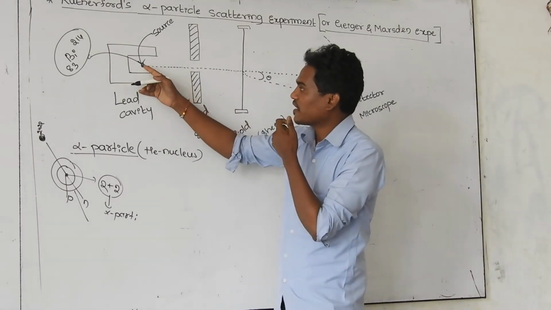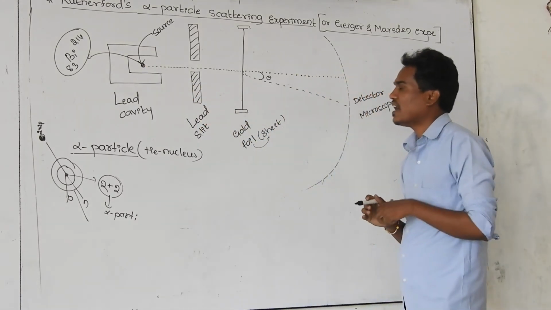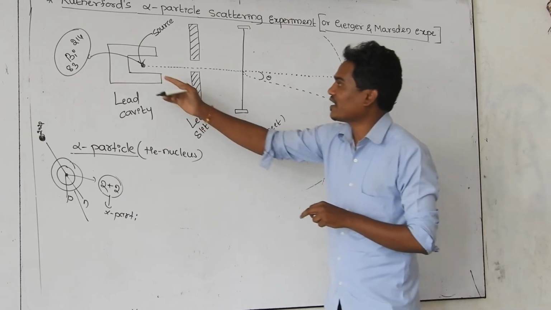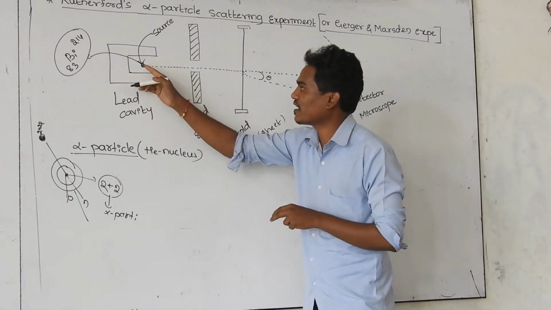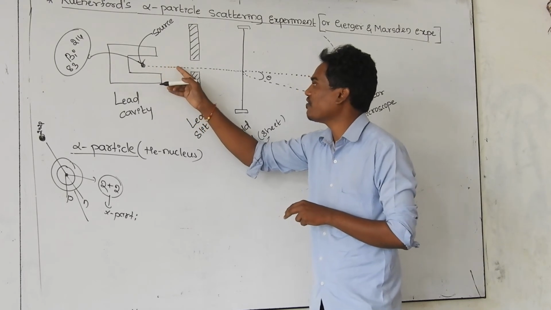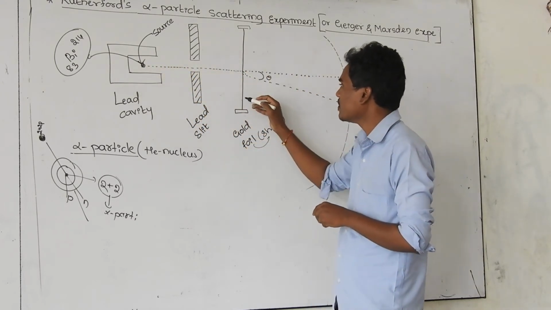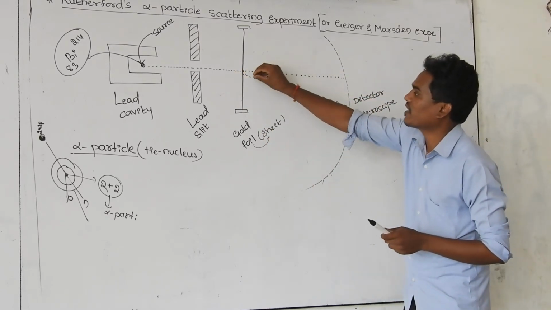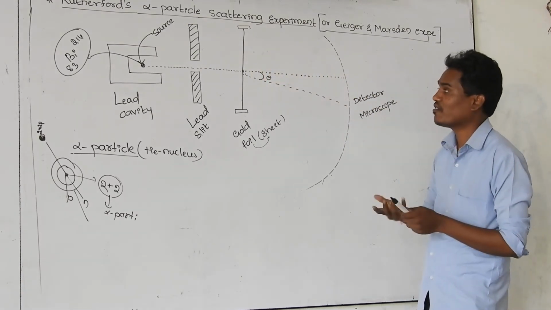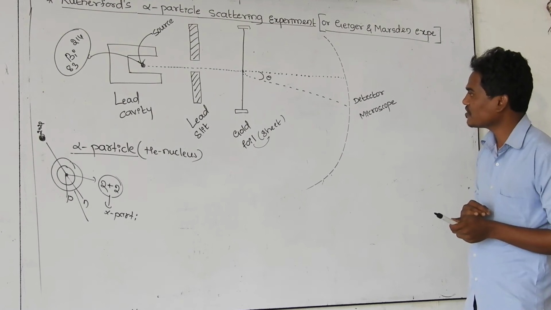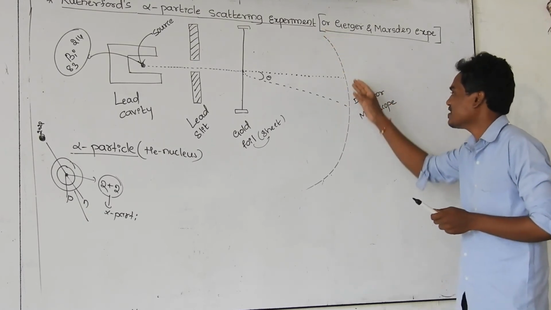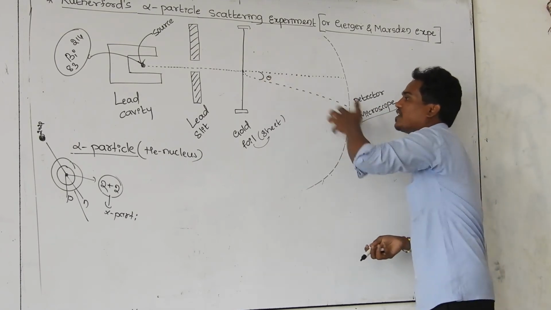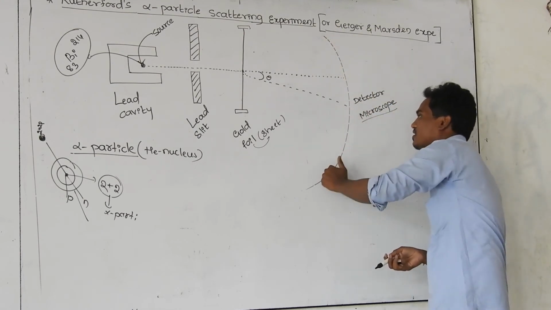Then they use the alpha particle here. You know very well an alpha particle has 2 protons and 2 neutrons, and all the nucleons together become one particle, called an alpha particle. That alpha particle is emitted from the bismuth, and whenever it hits the gold foil, where gold nuclei are present, the alpha particles scatter in all directions. Those scattered alpha particles can be detected by using a microscope called the detector microscope. These spread alpha particles are collected by this microscope.